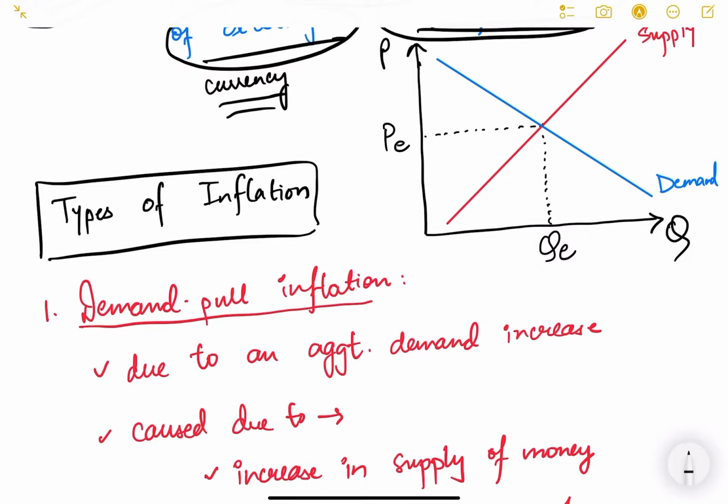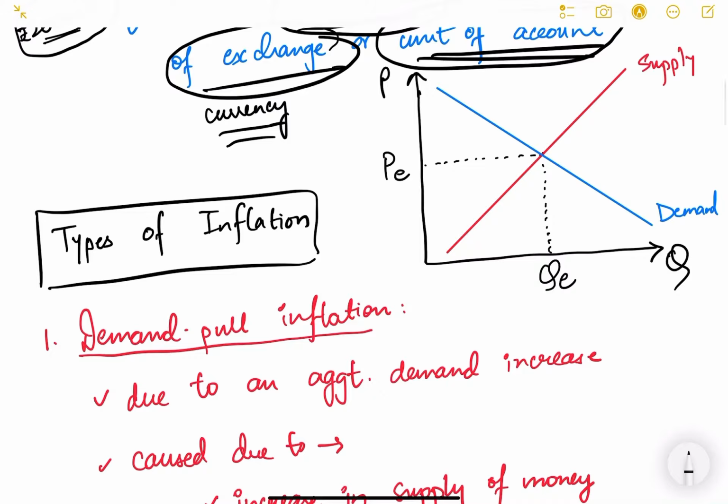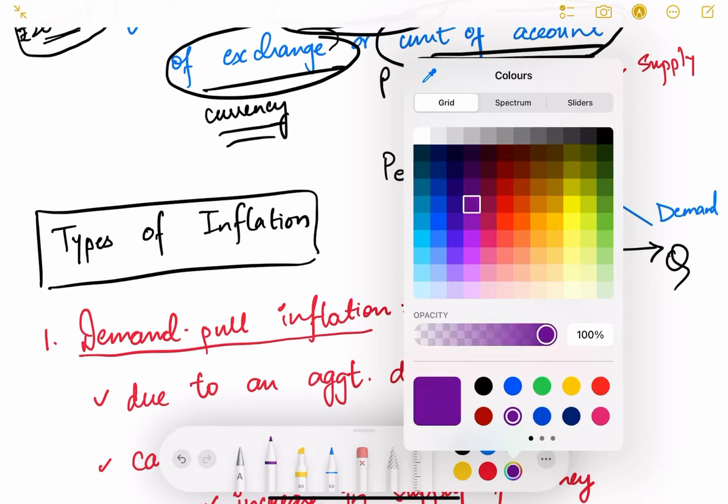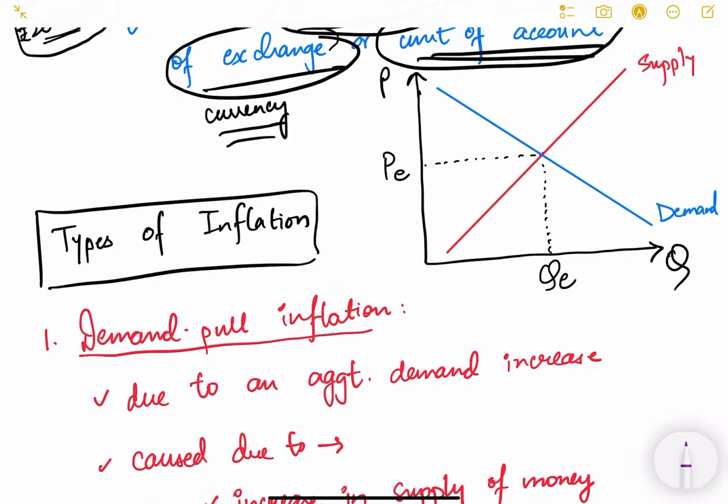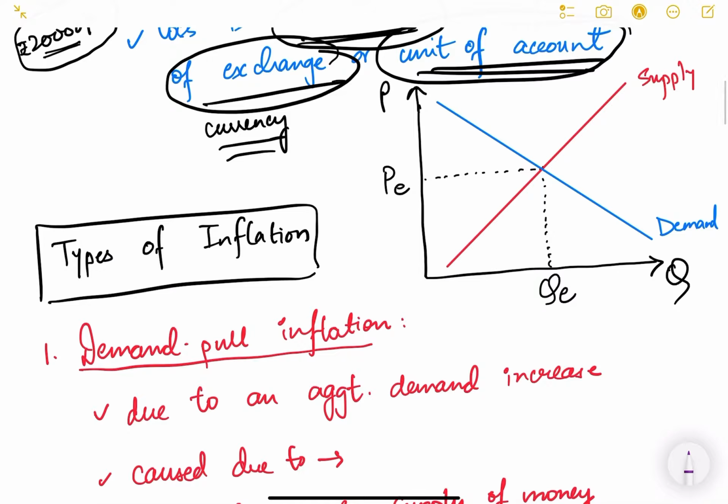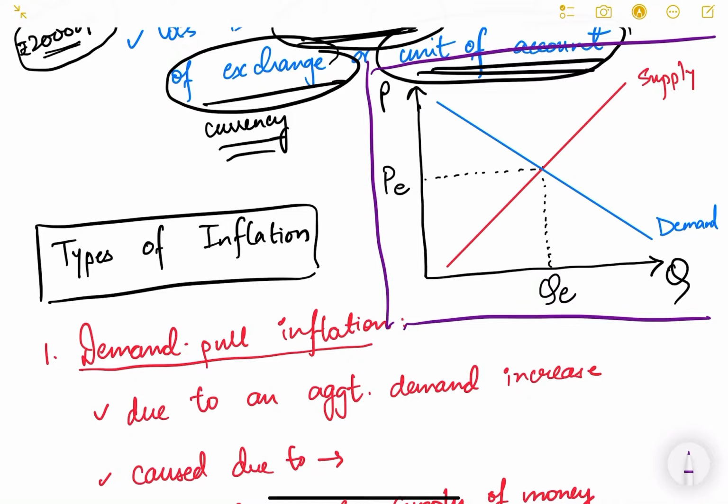Now let us understand the different types of inflation. Before that, let me first introduce you to a very basic concept, which is demand and supply in the market. Please focus your attention on this part. Here on the y-axis I have the prices, P denotes the price, and on the x-axis we have the quantity. This is the demand curve, the blue line, and the red line is the supply curve.